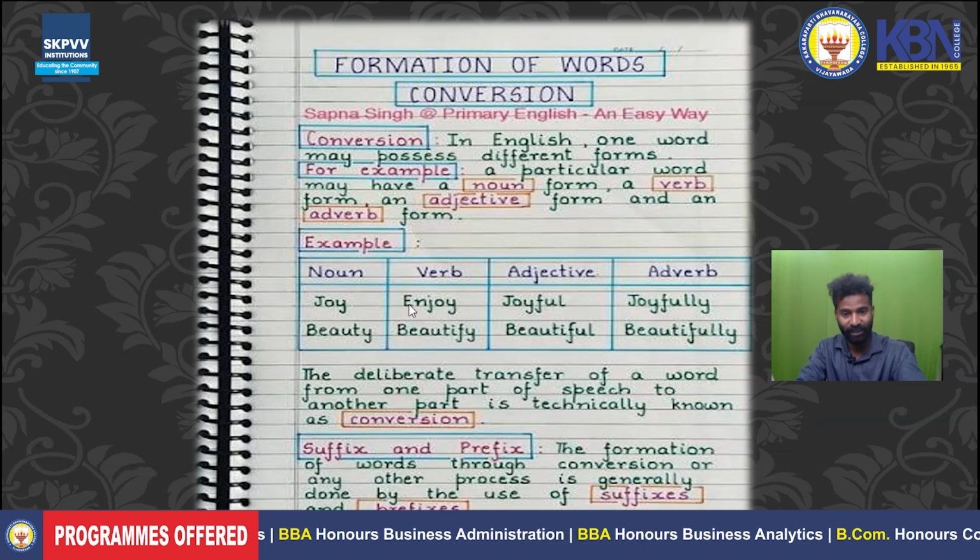We add certain things here. You see, this is a prefix, enjoy. So it became a verb. Then I made it an adjective by adding a suffix at the end of the word. Joy is the main word. Joyful is an adjective. Adjective means a quality. For example, if you call me a joyful person, that means I have the quality. I always smile, I always crack jokes. So I'm called a joyful person. I have that quality. Joyfully.